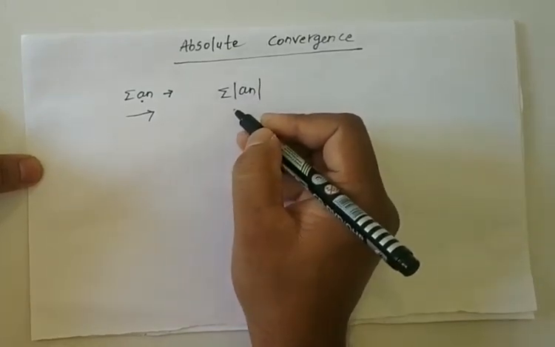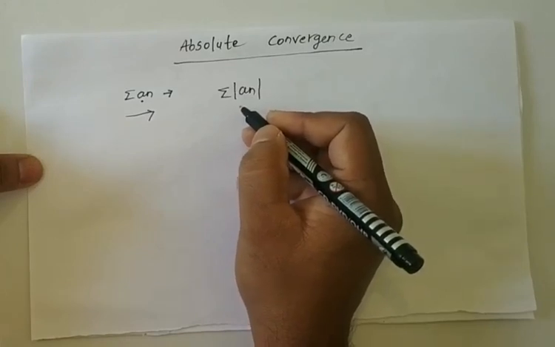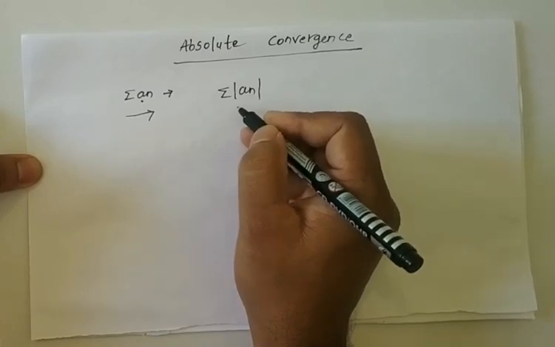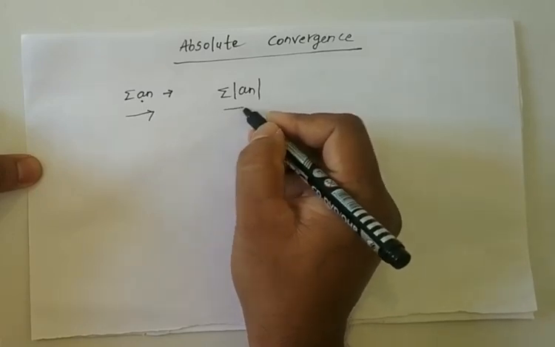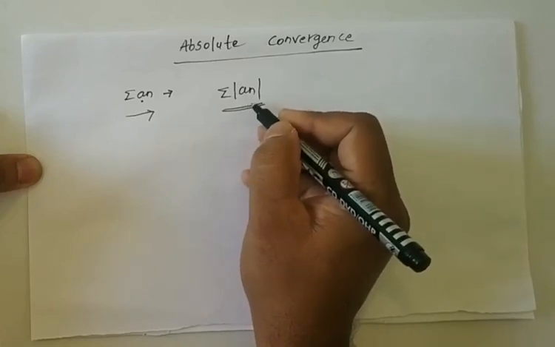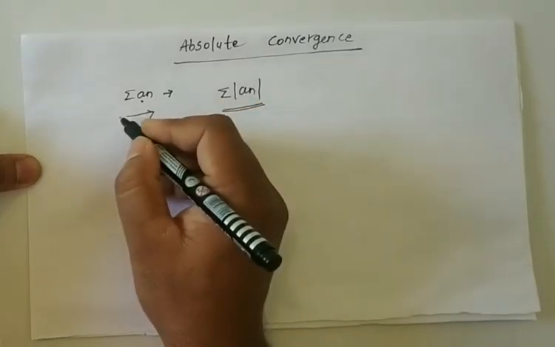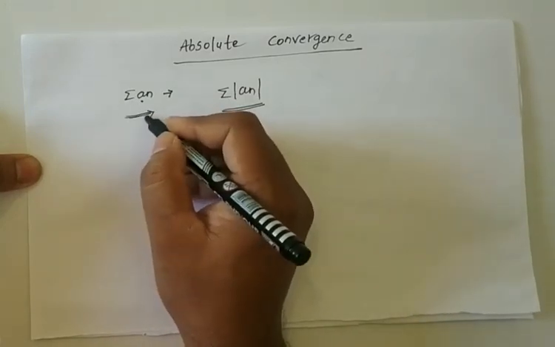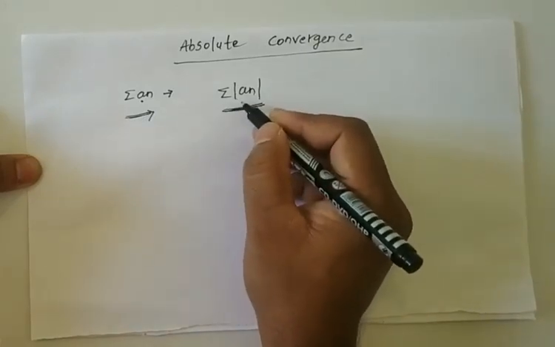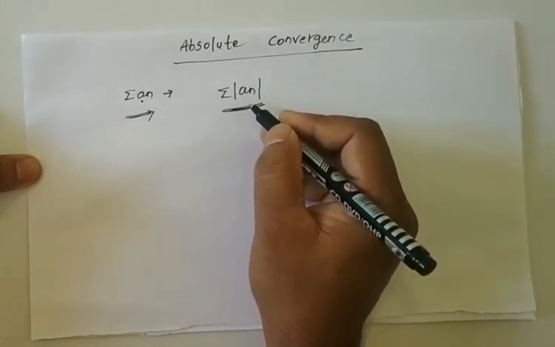So summation modulus of a n is nothing but the absolute values of the terms of the given series. Here summation a n is the given series and summation modulus of a n is the new series.